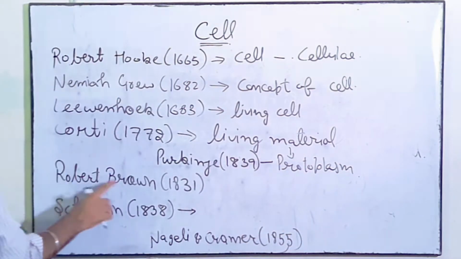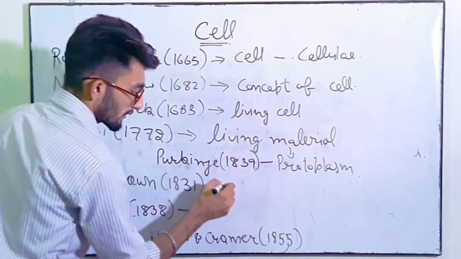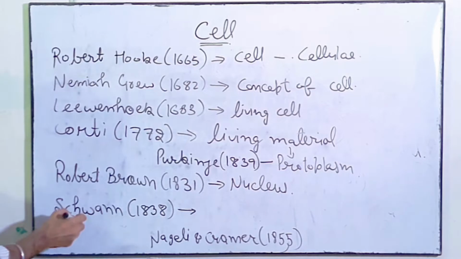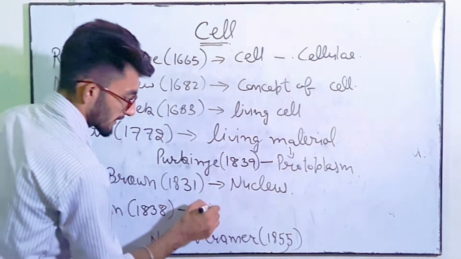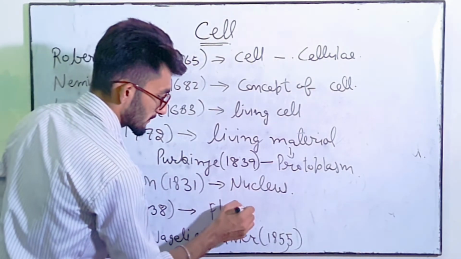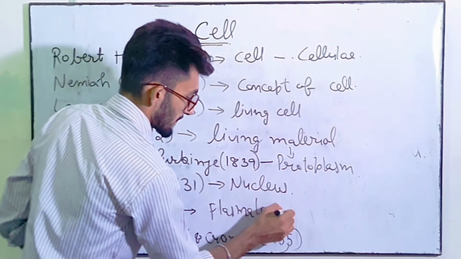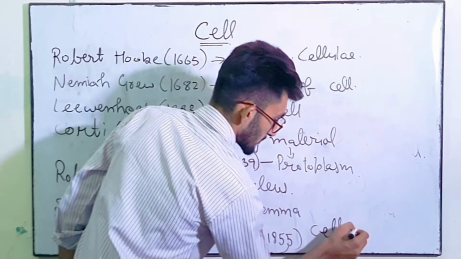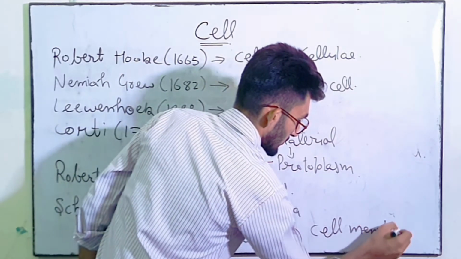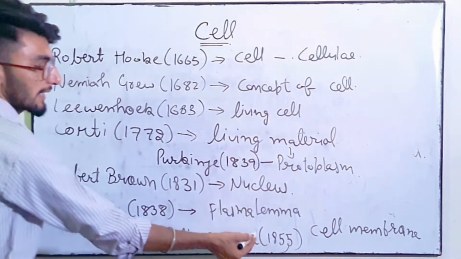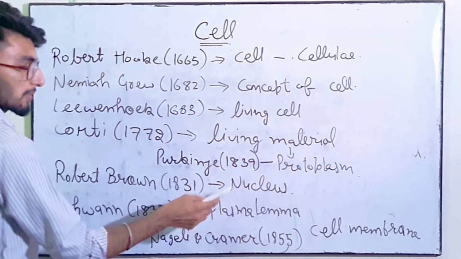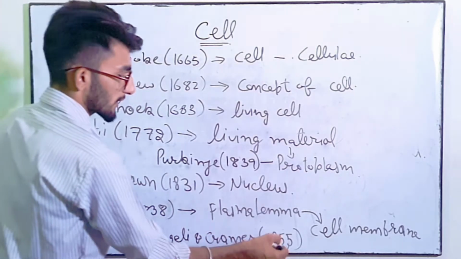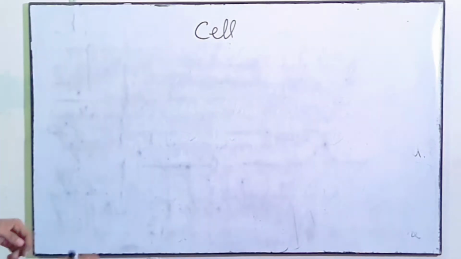And then Robert Brown in 1831 discovered nucleus. Schwann in 1838 discovered plasma lemma, which is termed as cell membrane by Nageli and Kramer in 1855. So plasma lemma को बाद में क्या नाम दिया गया? Cell membrane by Nageli and Kramer के द्वारा in 1855.